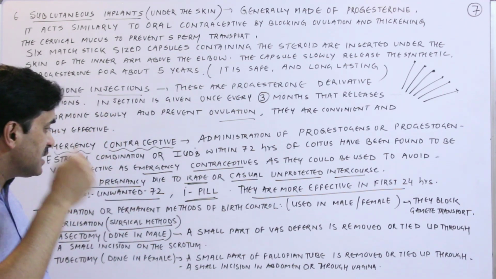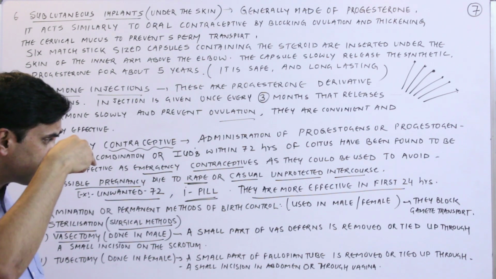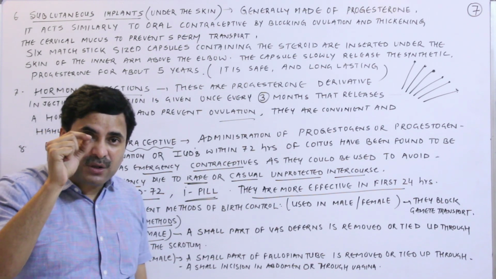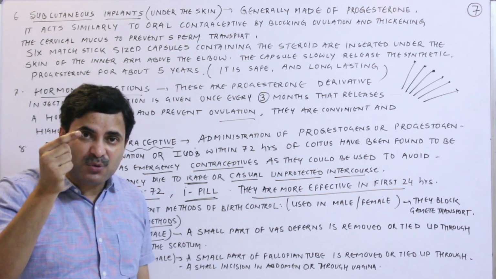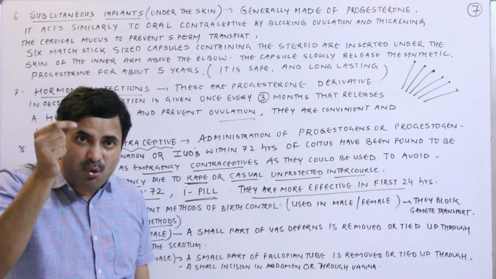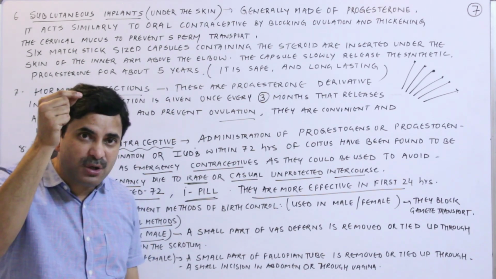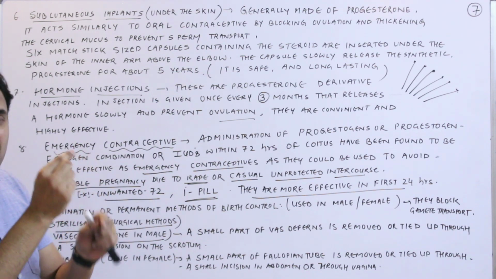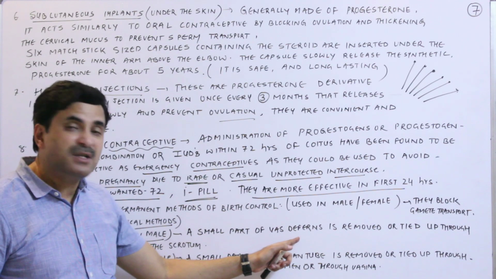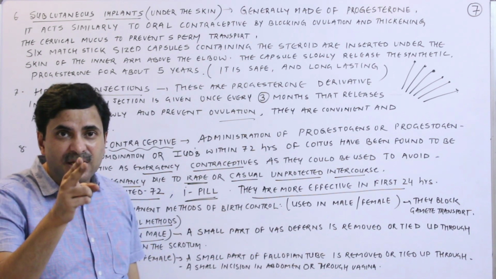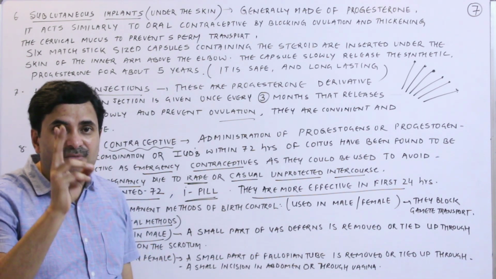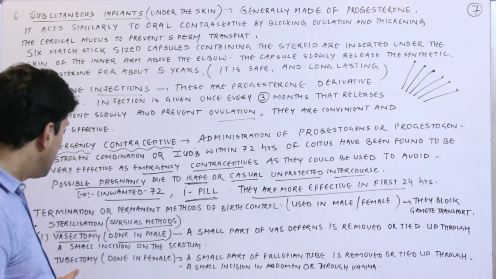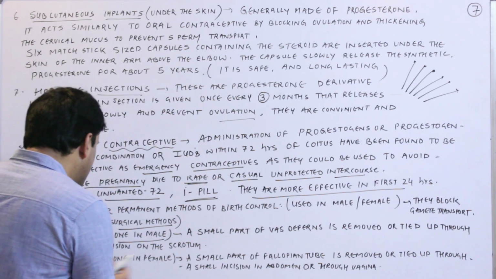The incision is made at the scrotum region. The scrotum is the region where the testes are found. A small incision is made by the doctor, and the vas deferens is exposed. The vas deferens is cut and the cut ends are tied up, and this permanently blocks the transport of the sperms. Similarly, tubectomy is done in the case of the female.